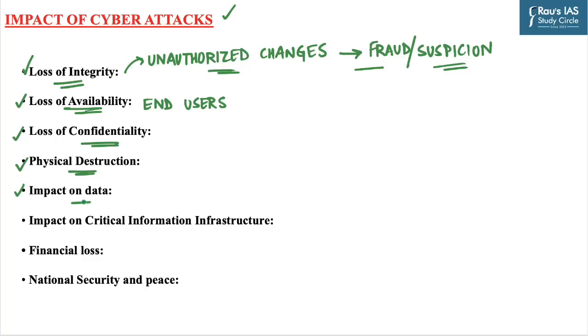The next one is impact on data. As we all know, data is one of the most important elements in present times. And if a system is compromised by attackers, then it will impact the confidentiality, integrity, and availability of data. The next in the list is impact on critical information infrastructure. Presently, most of the serious sectors are critically dependent on the use of ICT to carry on their operations, such as the telecom sector, energy sector, and nuclear power. Cyber attacks on these critical infrastructures can bring the entire country to a halt.